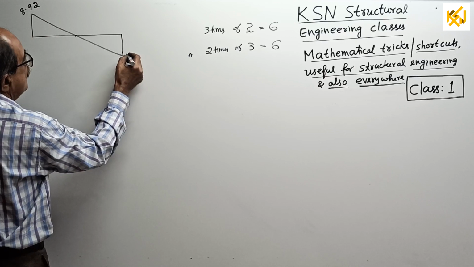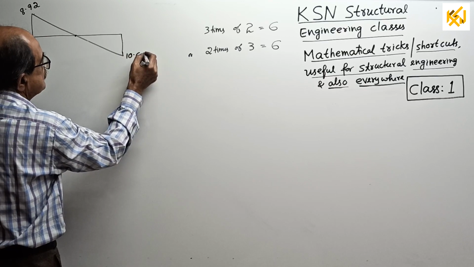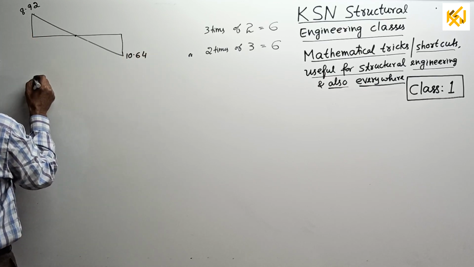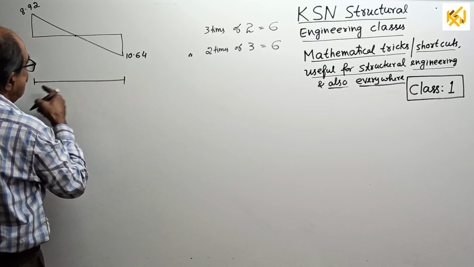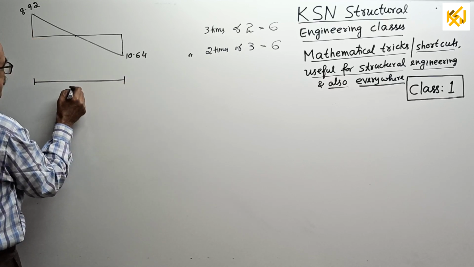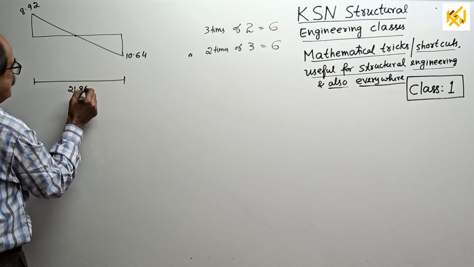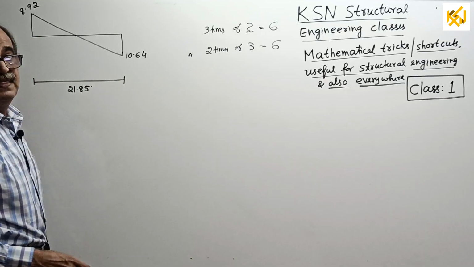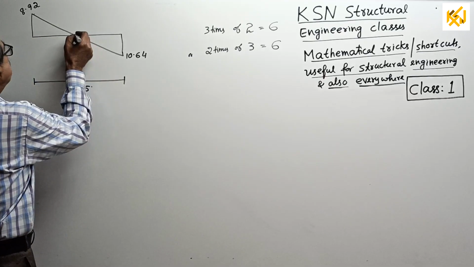This is 10.68, 64. And this total base length is required. Say anything, 21.85 total base length. Now what you want is for this point to be located.